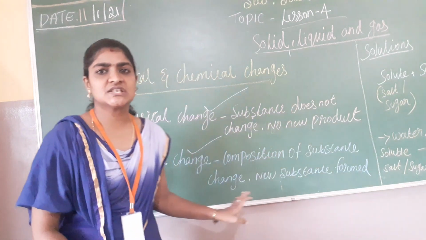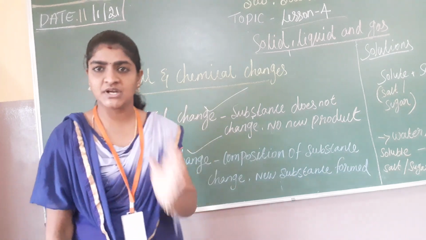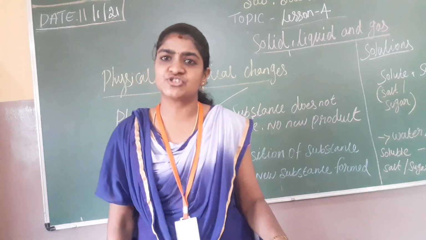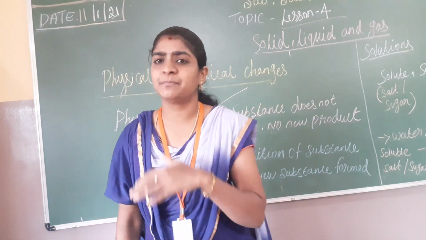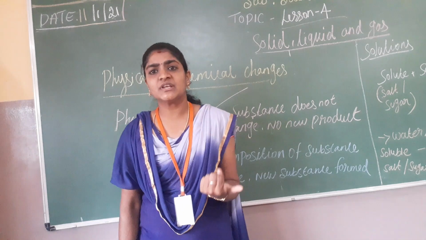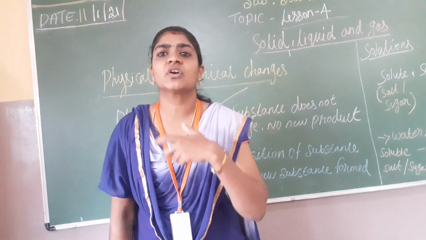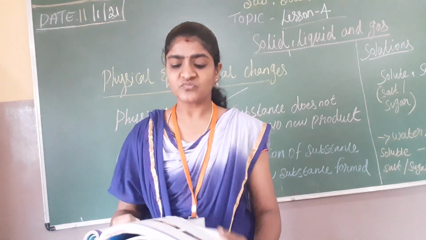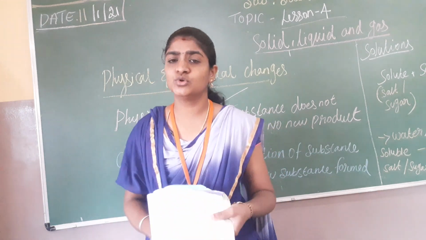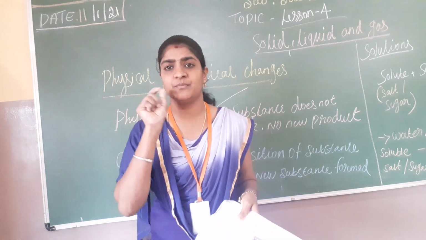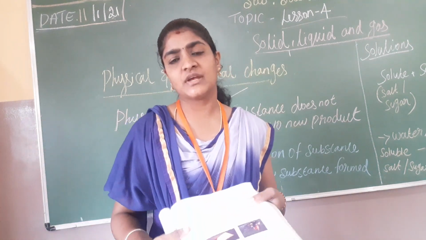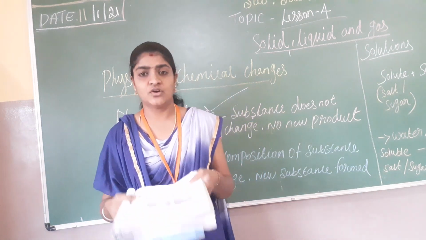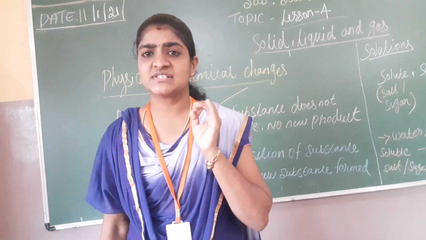In chemical changes, the change happens permanently. We can't bring it back to the original position. The change happens permanently, and it also gives a new product and a new substance. It is called a chemical change. Here, milk to curd, wood to coal, and paper to paper ash. So like this we can see examples of chemical changes. I am going to repeat once again what is meant by physical change.